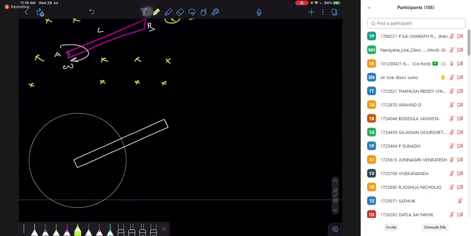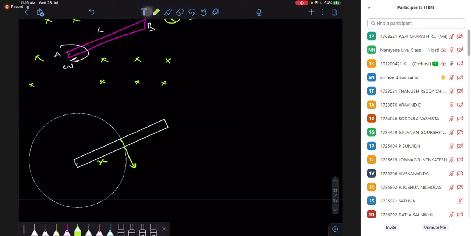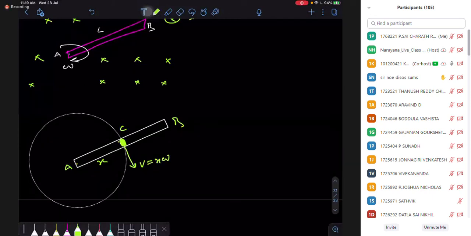If I take any point over here, there is a velocity, and this velocity depends upon my distance from the axis here. So let me take some very small element here. This point is C. So this point has a velocity x omega, because we are moving in a circle of radius x with omega. So velocity is x omega.